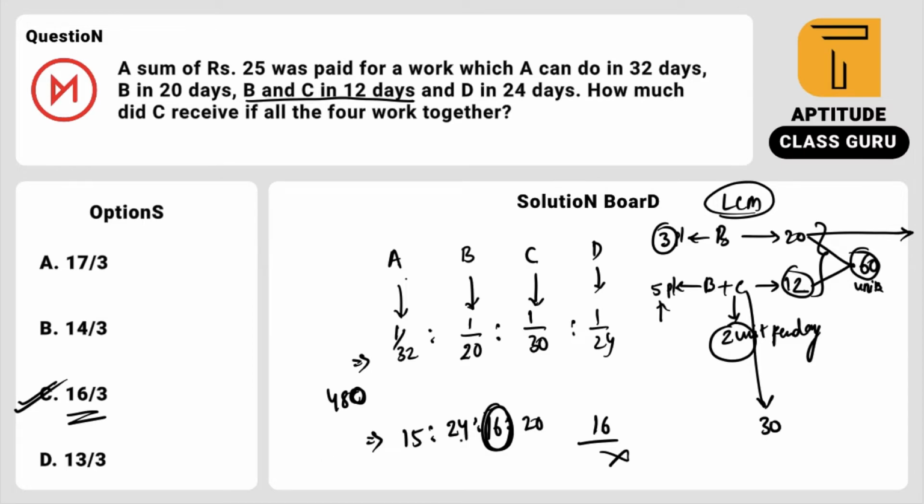Just look here. 24 plus 16, the answer is 40. 40 plus 20 is 60, plus 15 is 75. So 16 by 75 into the total amount, which is 25 rupees. So 25 gets cancelled 3 times, so 16 by 3. Anything is fine.